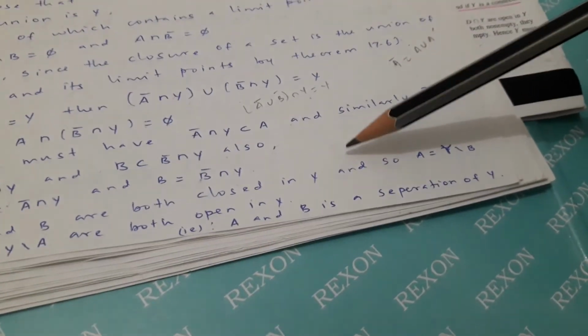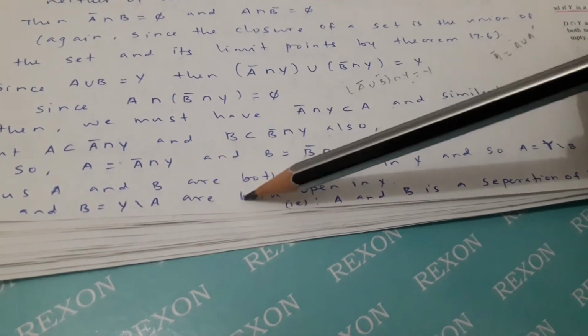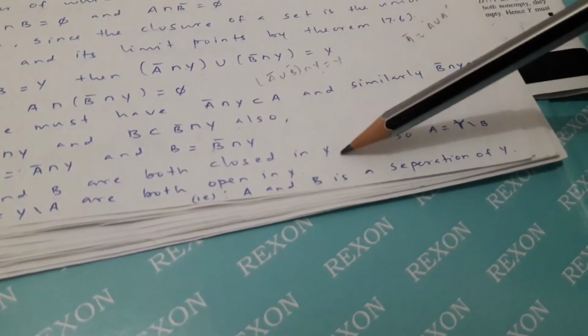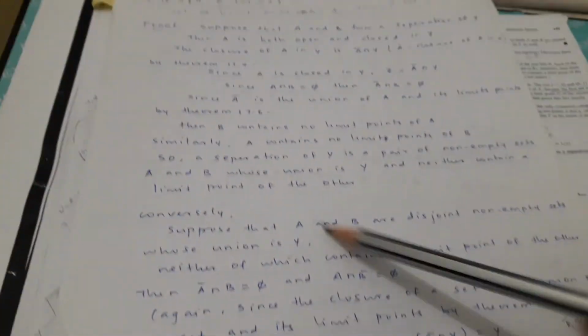Thus A and B are both closed in Y, and so A can be written as Y minus B and B is equal to Y minus A, both open in X. That is, A and B is a separation of Y. So this is the book answer. So let's see the real proof of this one.